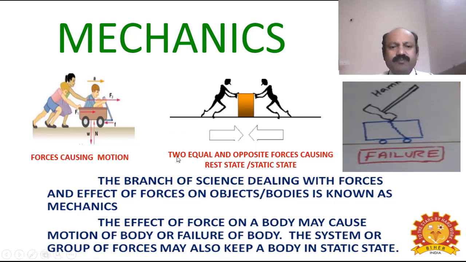You see in the second diagram, two persons are applying force on a body in the opposite direction. Assuming that they are applying equal and opposite forces, then the body will be in a static condition. The body will not move in this case. Okay. In the third diagram, I am taking a hammer and applying an impact force on a body. When I am applying heavy impact force, this body may undergo failure. So the effect of force here is causing failure.